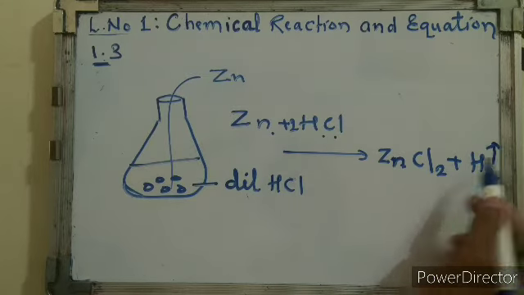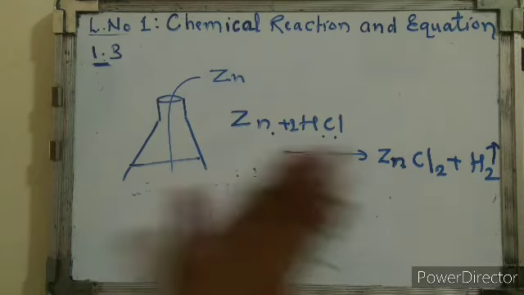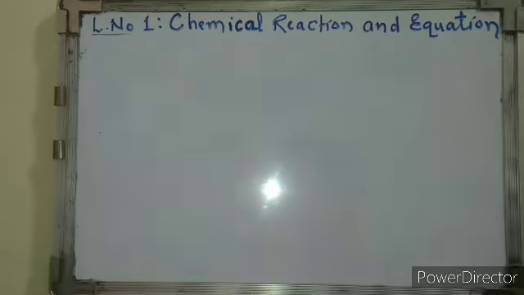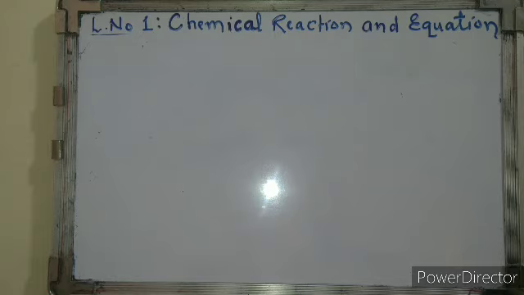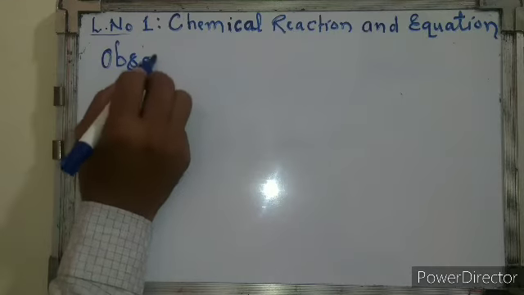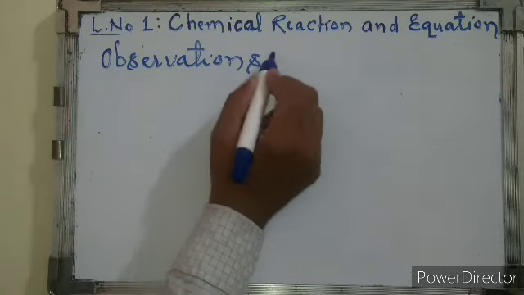So in all three examples we have seen some changes happen during the chemical reaction. What are those changes? Whenever a chemical reaction takes place, reactants react with each other to form a new product, and we identify whether the new product has formed on the basis of certain observations. So what are the observations of chemical reactions? Let's see those observations.